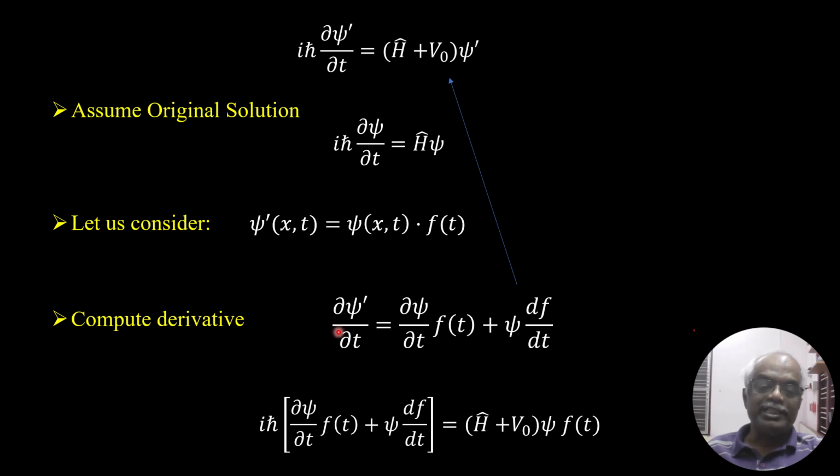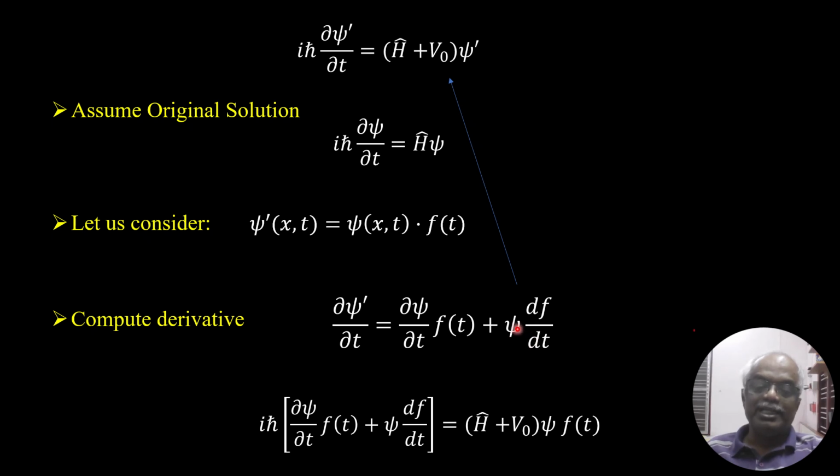Then compute its derivative. Taking the derivative of the left hand side, partial psi prime over partial t equals: first differentiate the wave function, partial psi over partial t, and keep f of t as it is. Next, keep psi as it is and differentiate f.